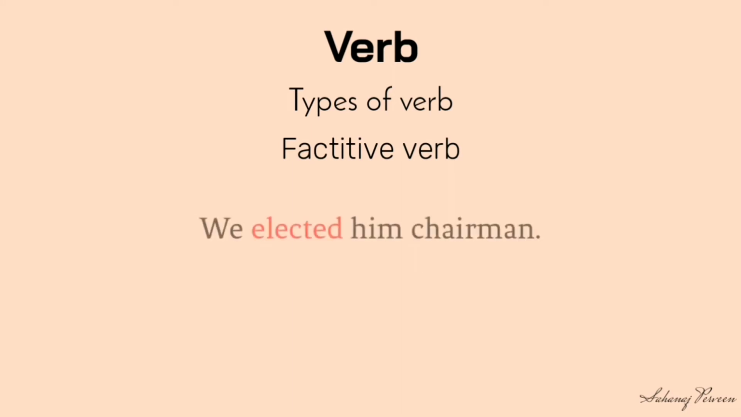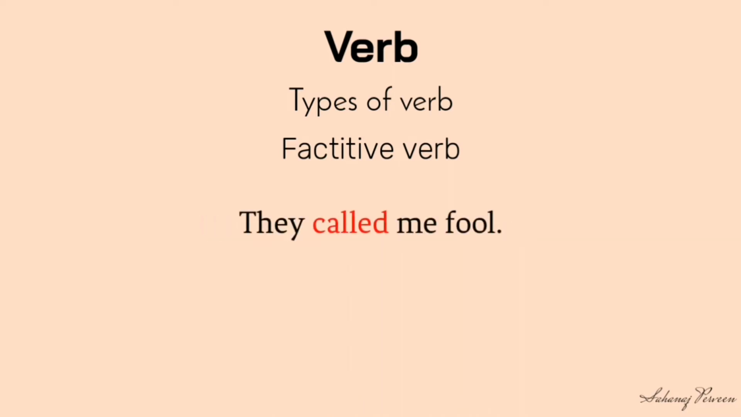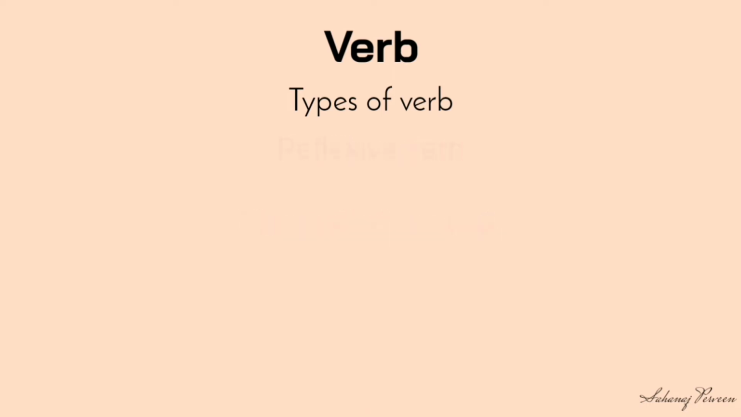The most common factitive verbs are appoint, call, choose, consider, elect, find, make, think, name, select, etc. Look at the examples. We elected him chairman. Here, elected is a factitive verb and chairman is object complement. They call me fool. Here, call is a factitive verb.